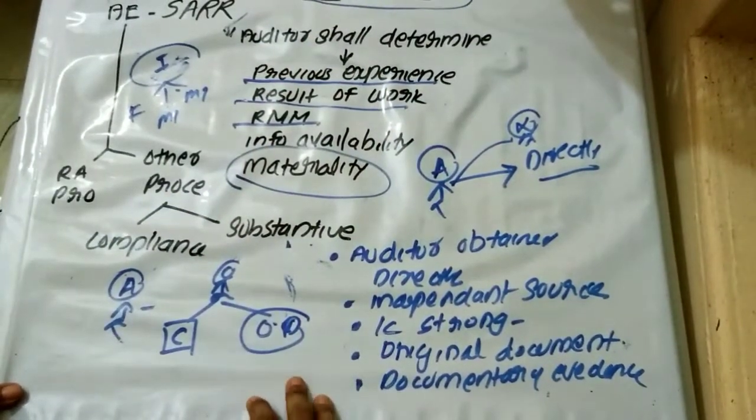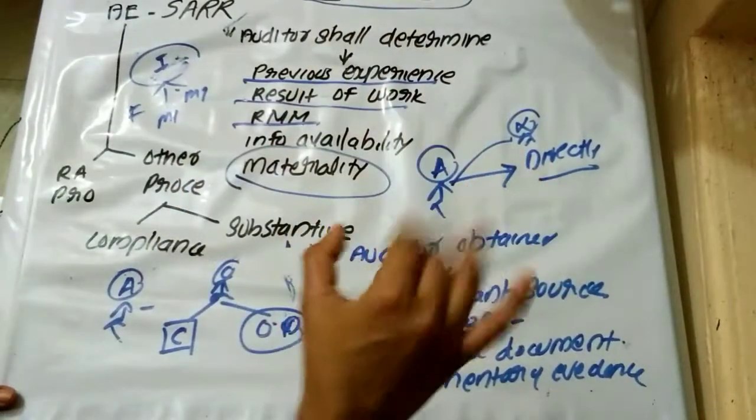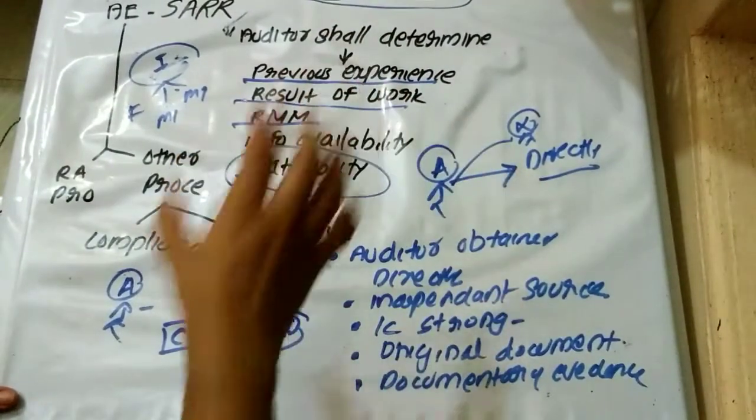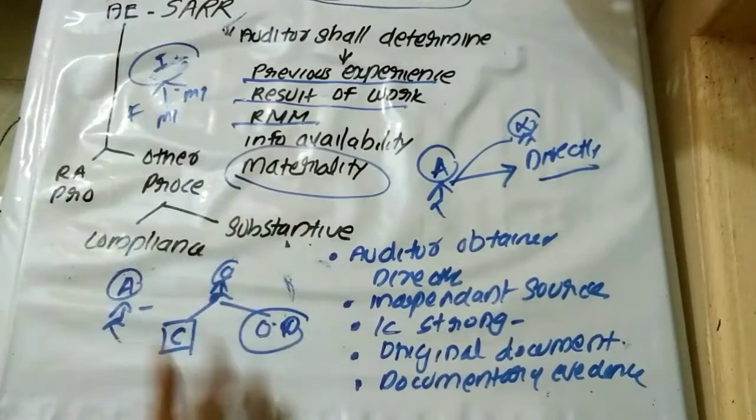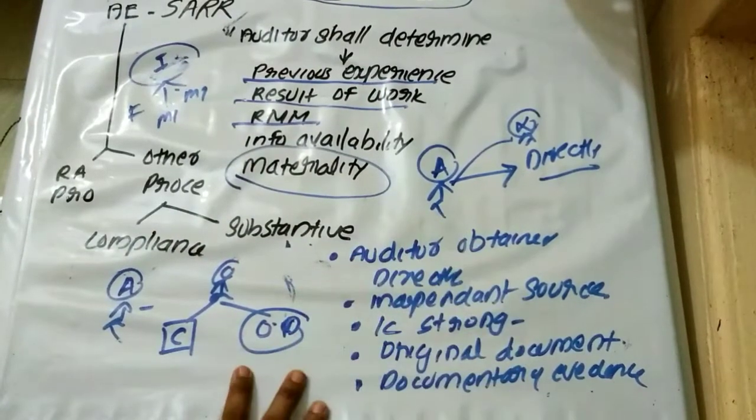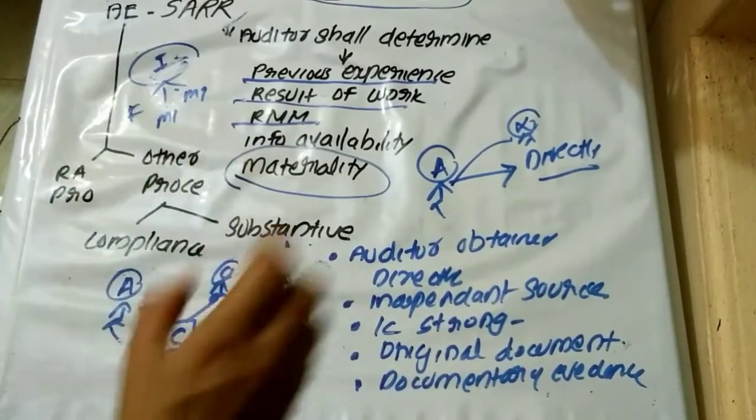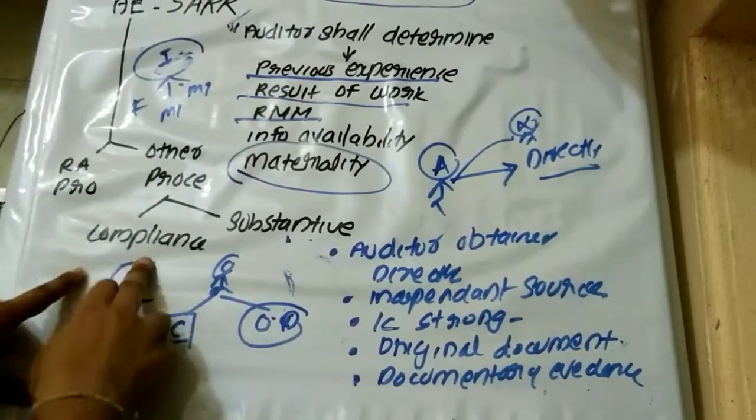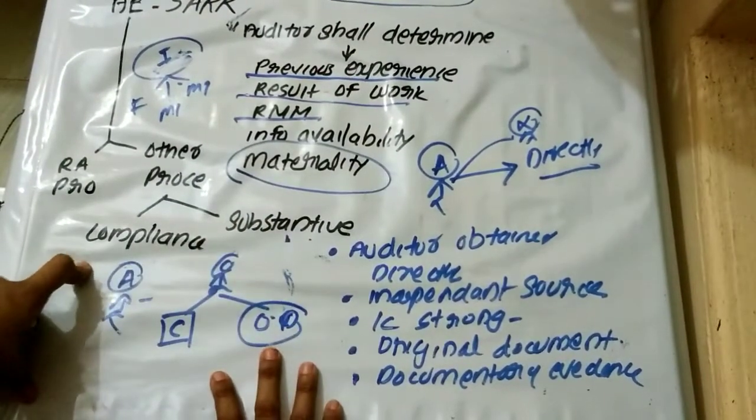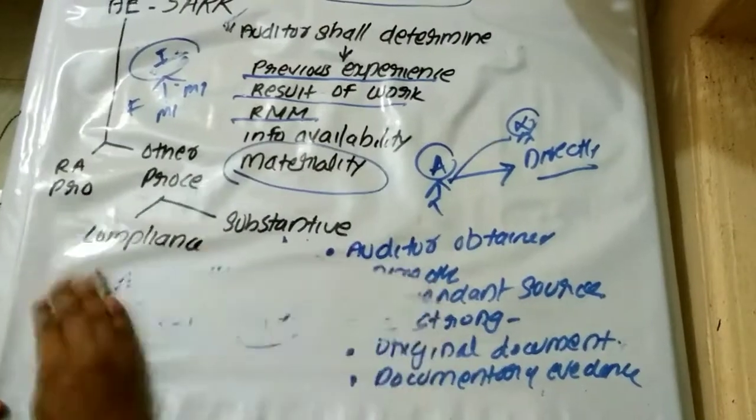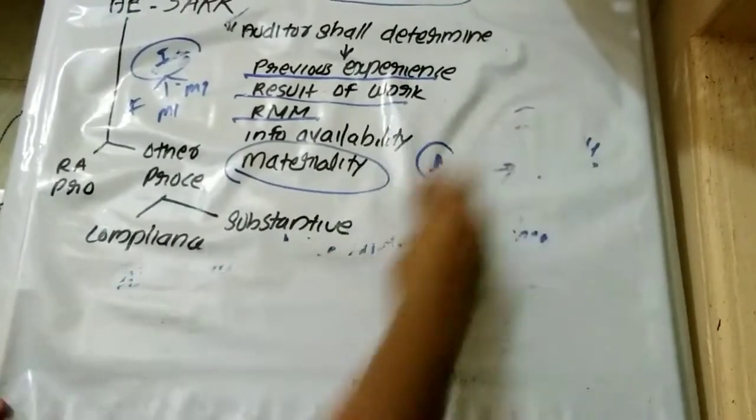Reliable. So now we discuss the meaning of audit evidence. Factors to be considered to determine its reliability. How can the auditor determine the reliability? Auditors also have to apply compliance procedures and substantive procedures. What is meant by compliance procedures and substantive procedures?